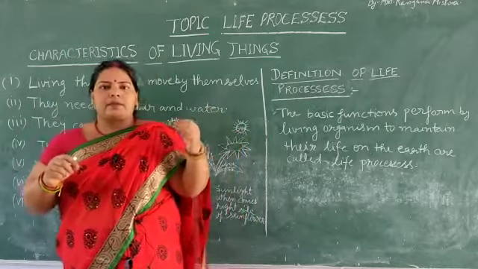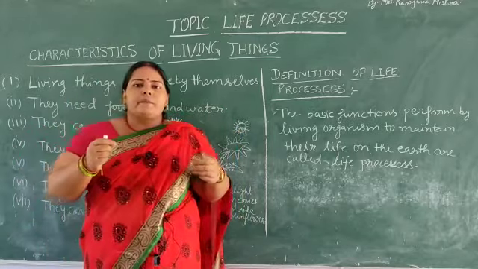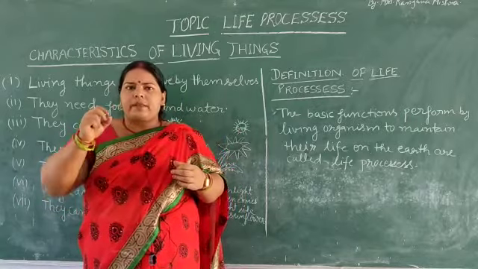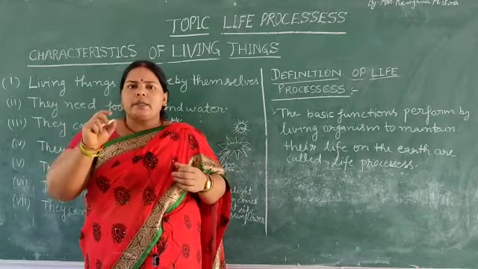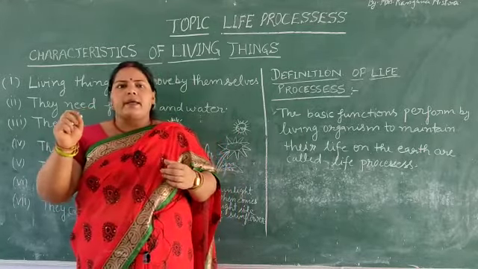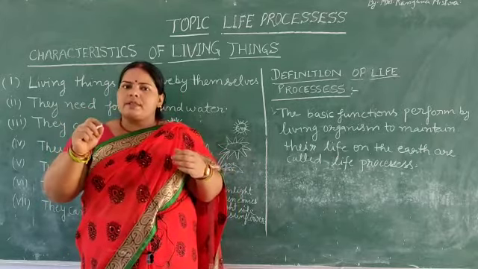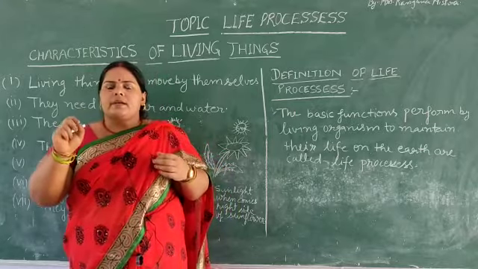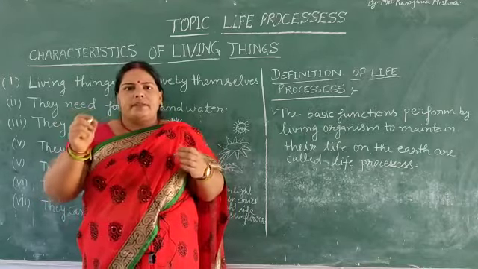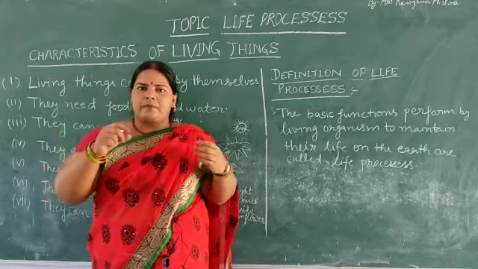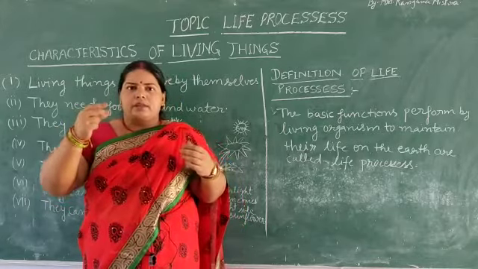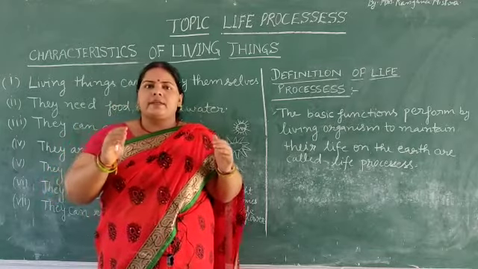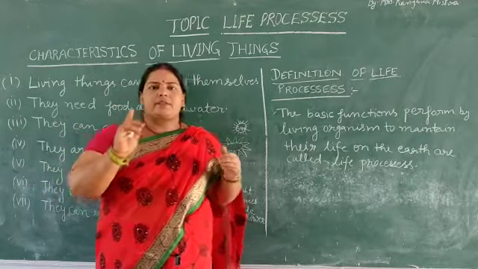In this way, animals grow up to a limited age, and plants also grow up to a limited age. When they have developed up to that limit, they stand in one place.